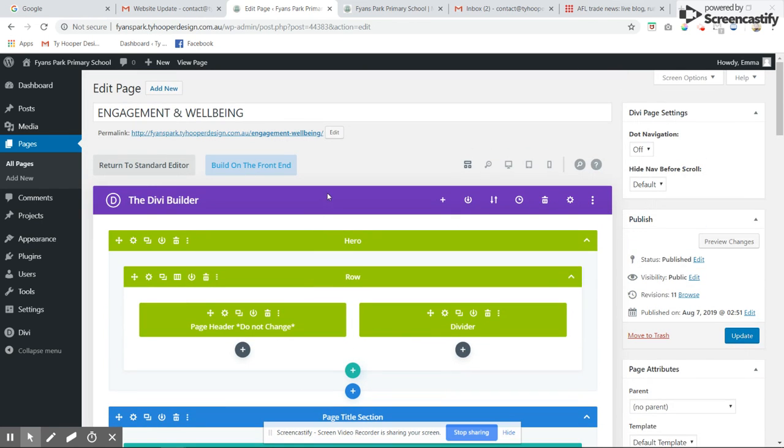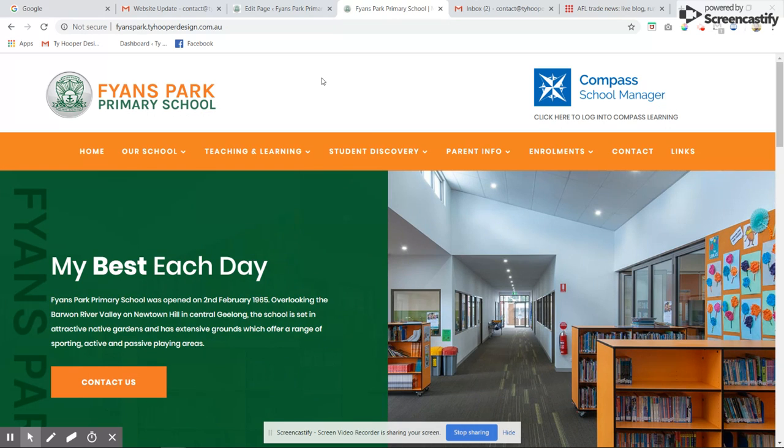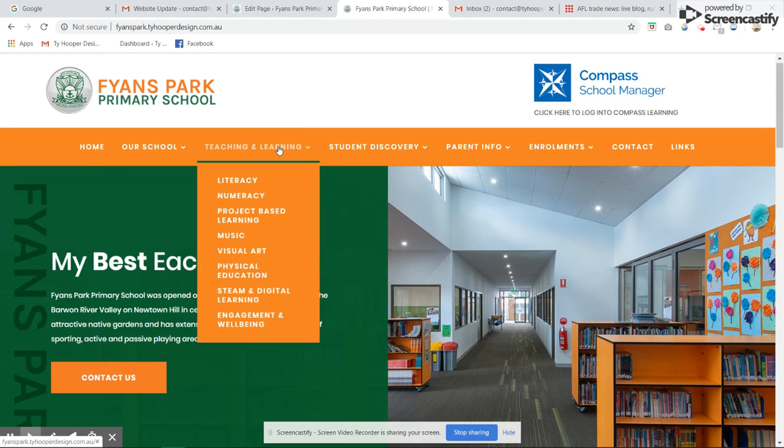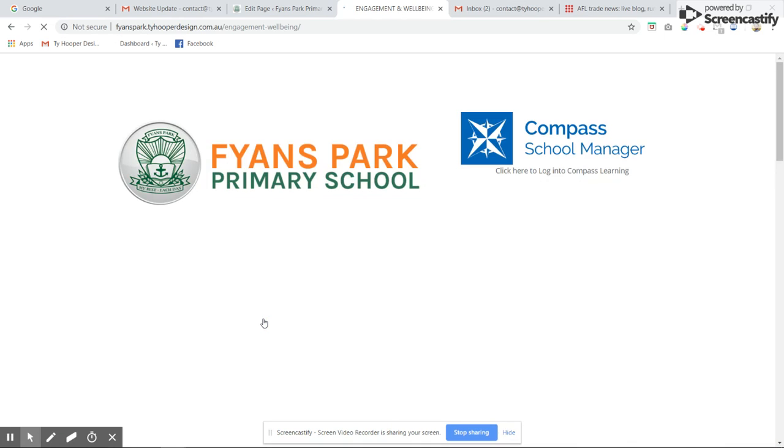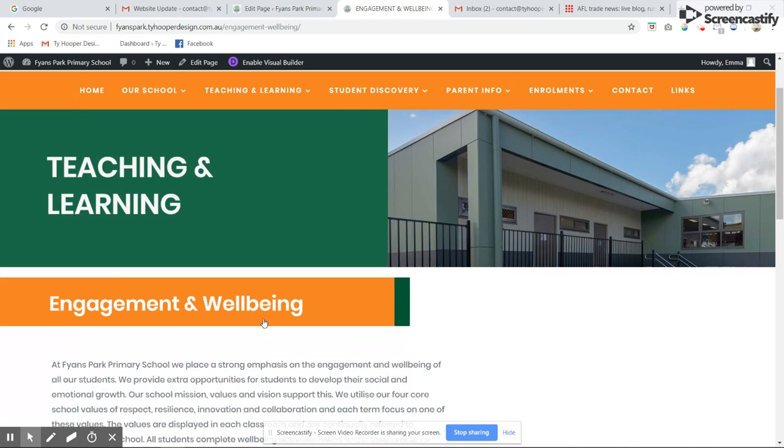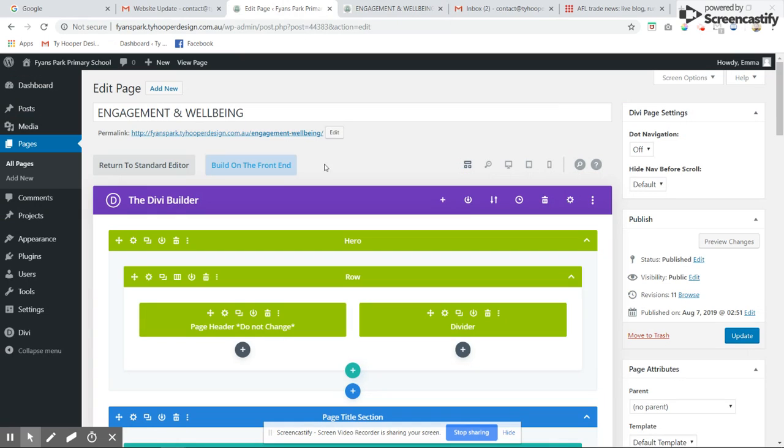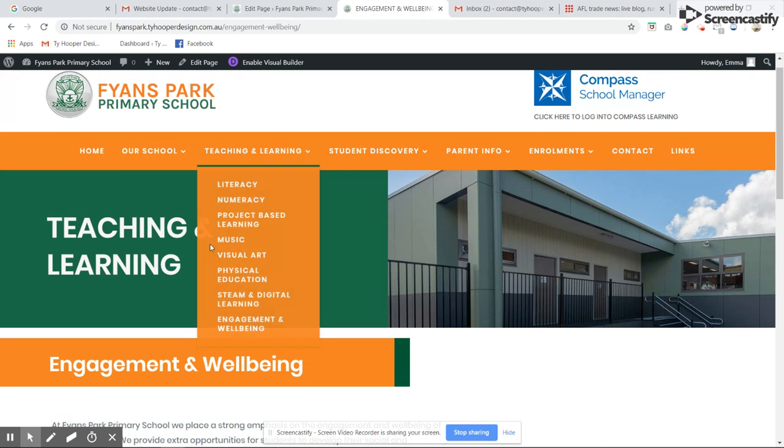If we want to change the text, the best way to go about doing this is to have the back end open, but also on another tab, have the website open here as well. So if we go to that specific page, engagement and wellbeing, we can see how this top area relates to this area here.